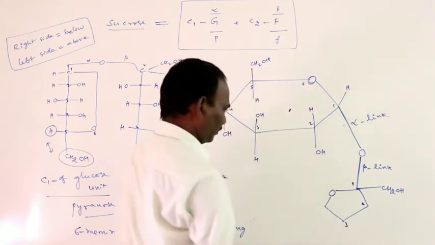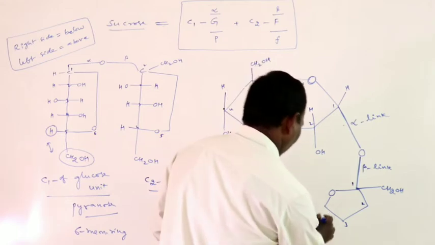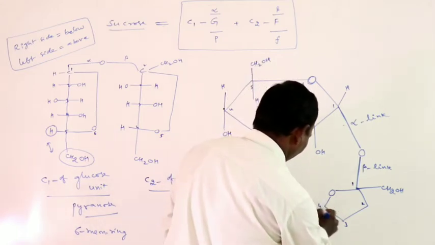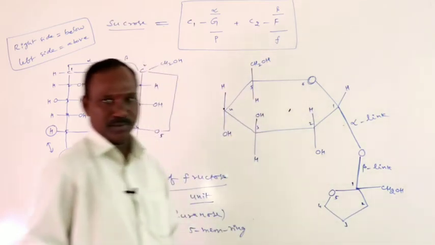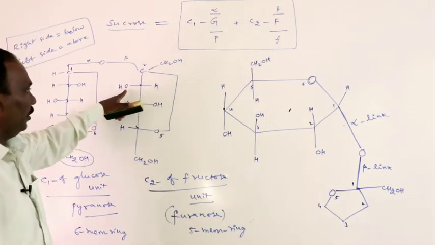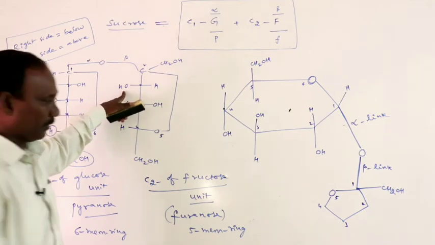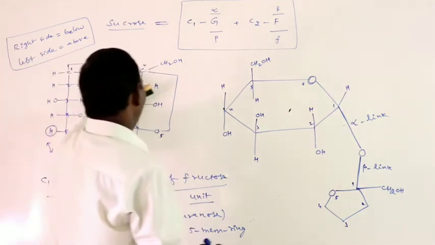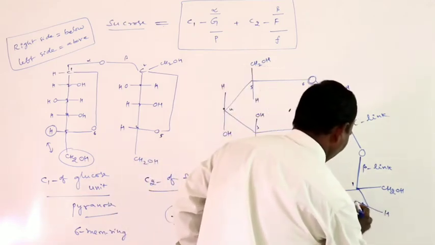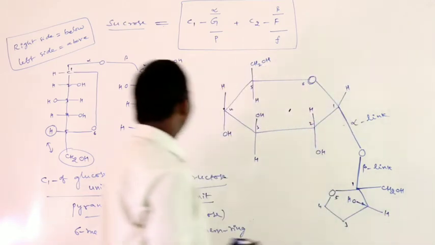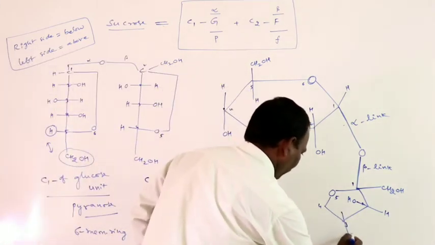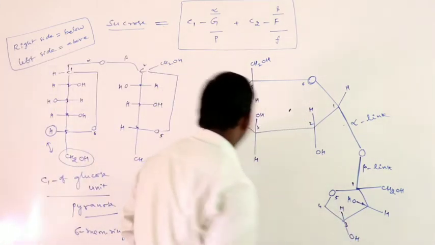Next, this is the fourth one, and here the fifth one, in the 5-membered ring structure. At the second carbon, the OH group is above, with hydrogen. At the third carbon, the OH group is below, with hydrogen.